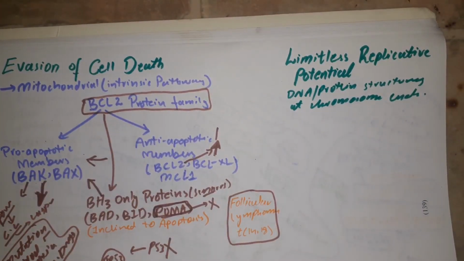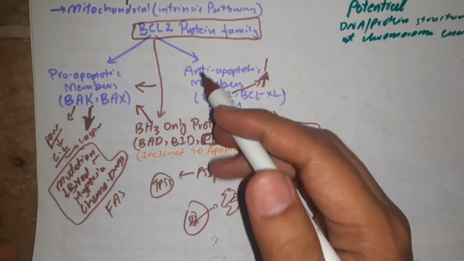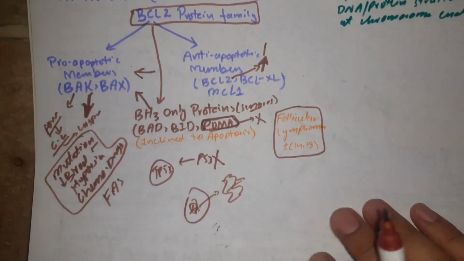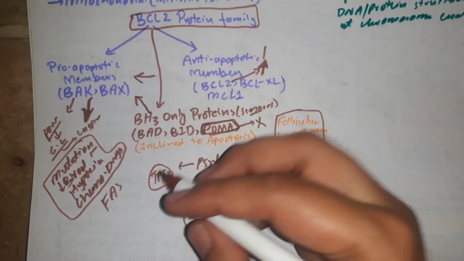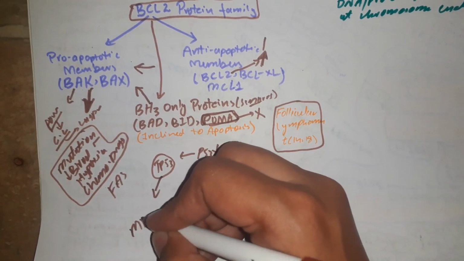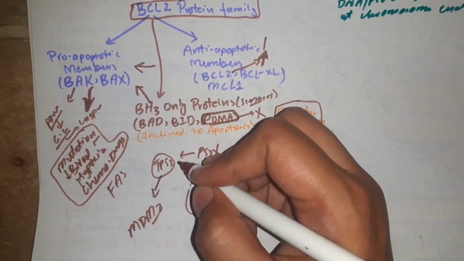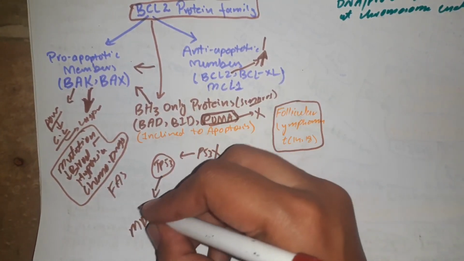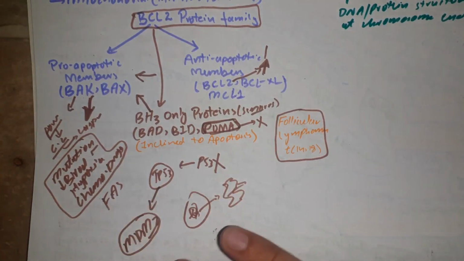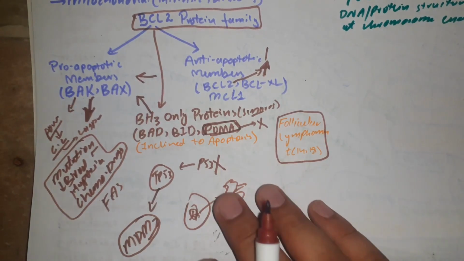Okay, so next we move on. We know how we can prevent this and lead to the death of cancer cells. If there is amplification of MDM2, which leads to loss of function of TP53, you can synthesize drugs which inhibit MDM2, and when MDM2 is inhibited, p53 function will be restored.